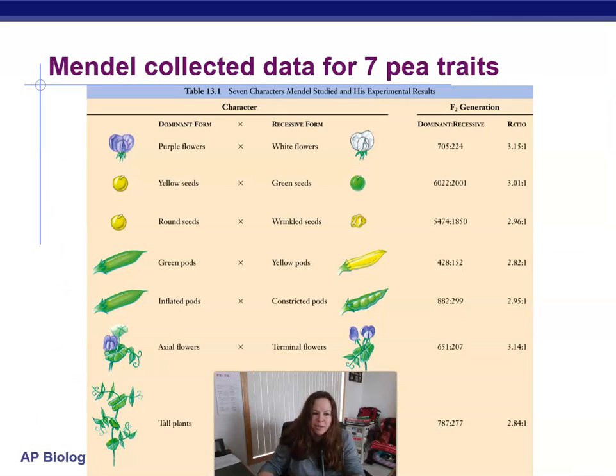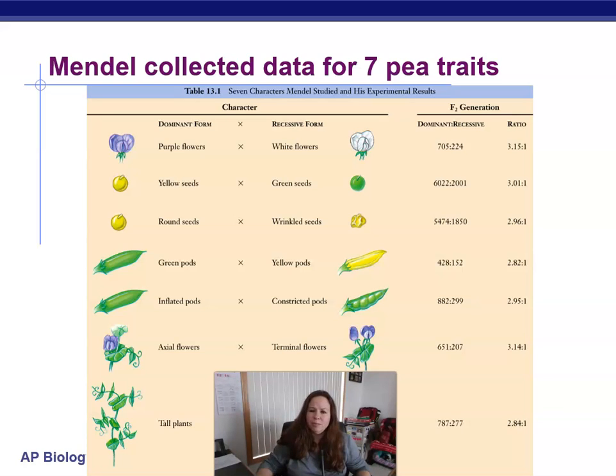So he ended up looking at different traits with pea plants. Back in his time, the idea was called the blending hypothesis, where you look at an individual, whether it be another animal, human, or something else, and the individual tends to look like a blend of the parents' traits. So people just thought that that's what happened. That individual who was born from a couple would have a blend of that couple's traits. So it's called the blending hypothesis. And so Mendel set out to test that.